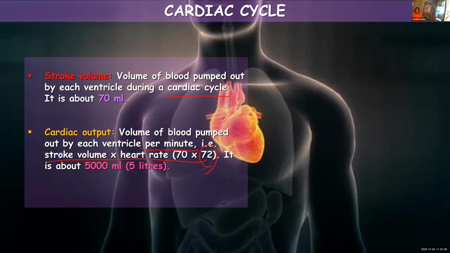You can find the value by multiplying 70 into the number of times the heart beats per minute, or the number of cardiac cycles per minute, that is 72 on average. So 70 into 72, approximately 5 liters of blood. So that is cardiac output. Is that clear? The difference between stroke volume and cardiac output?